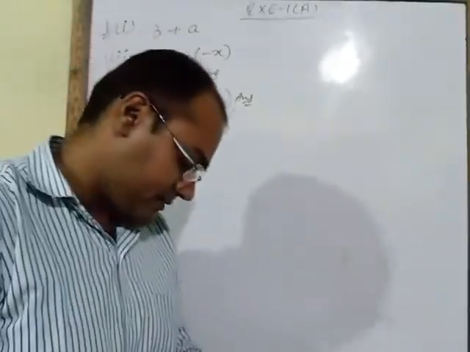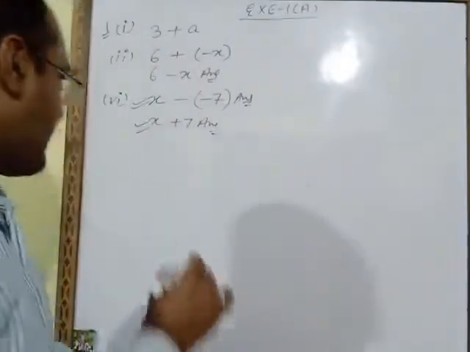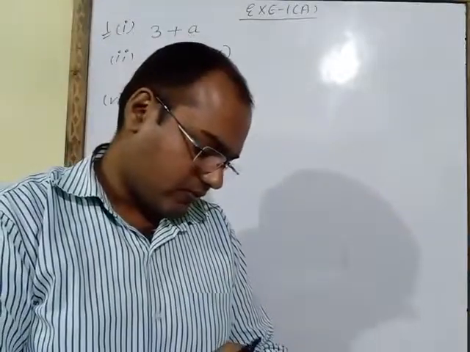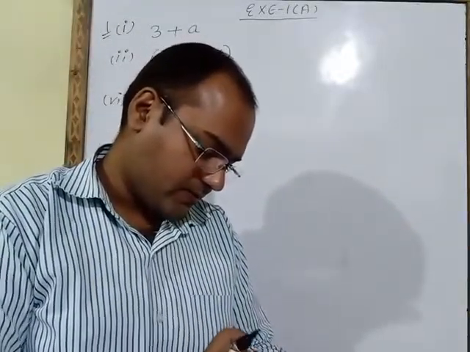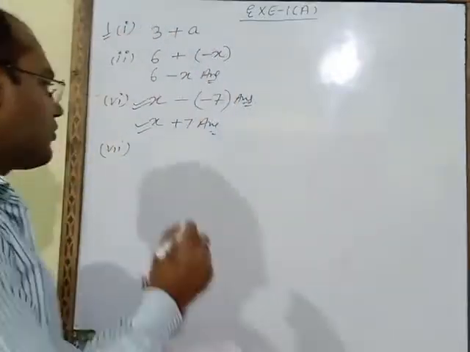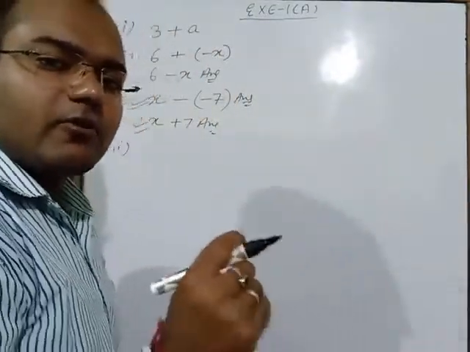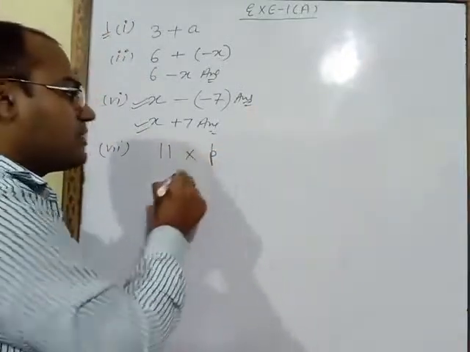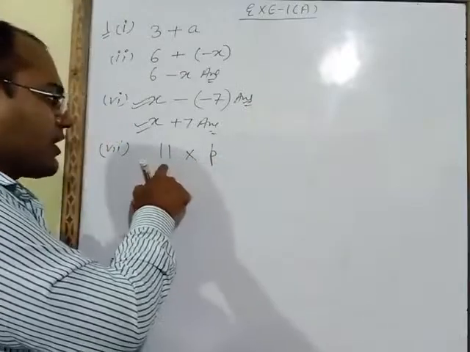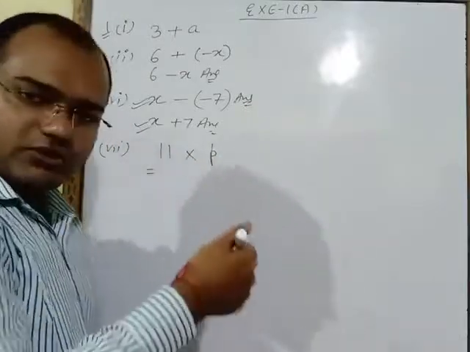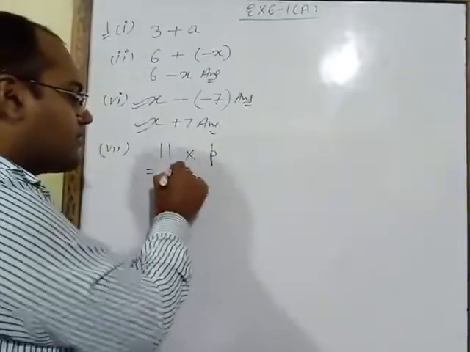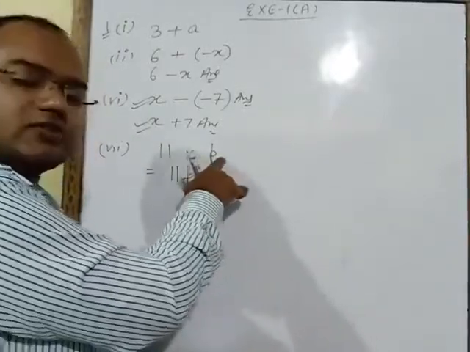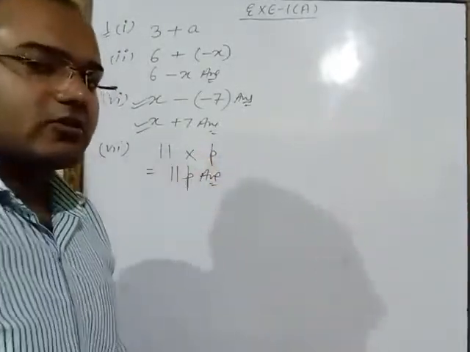Now see another part. Seventh part. The product of 11 and p. Product you have to write. What is the meaning of product? Product means multiply. So 11 and p, two things are given and we have to do the product. You can write like this, or you can do one more step. 11 multiply p will be 11p. This one is your answer. You can write this one also. Both answers are correct.